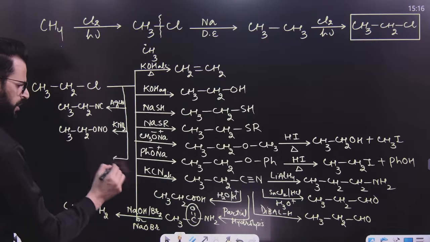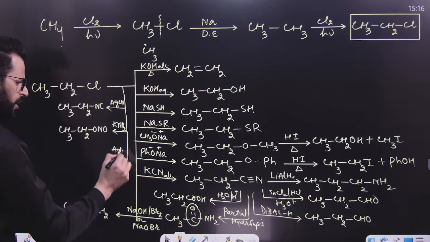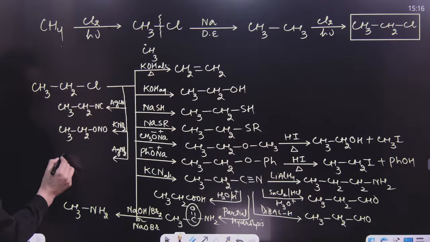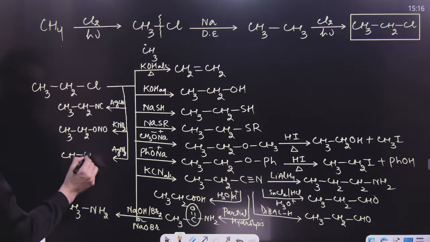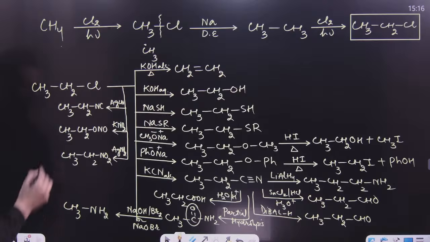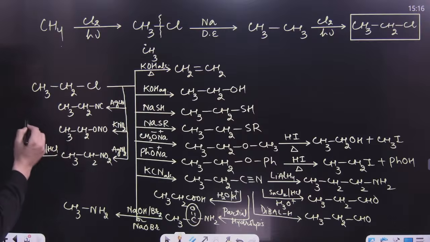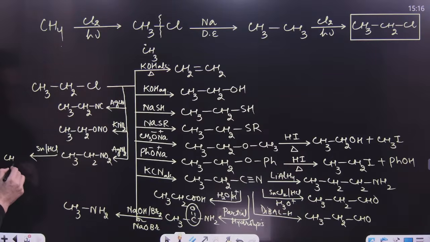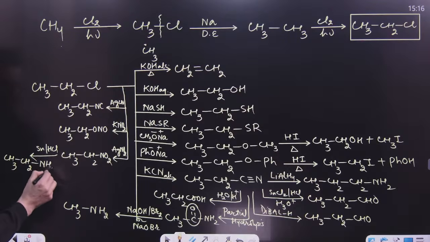But if you use AgNO2, then what will happen? This Cl will be replaced by NO2 because this is a covalent compound. So you will get nitroalkane. Remember, this nitroalkane on reduction, for example with active metal and acid, then this NO2 is changed to NH2. So you can get CH3CH2NH2 as well over here.